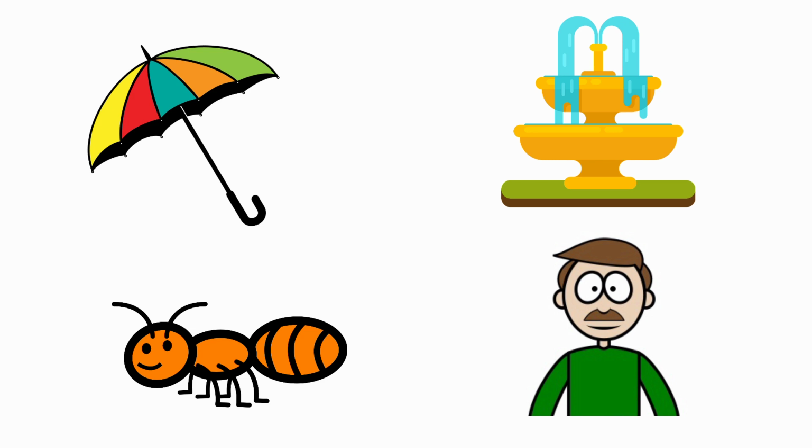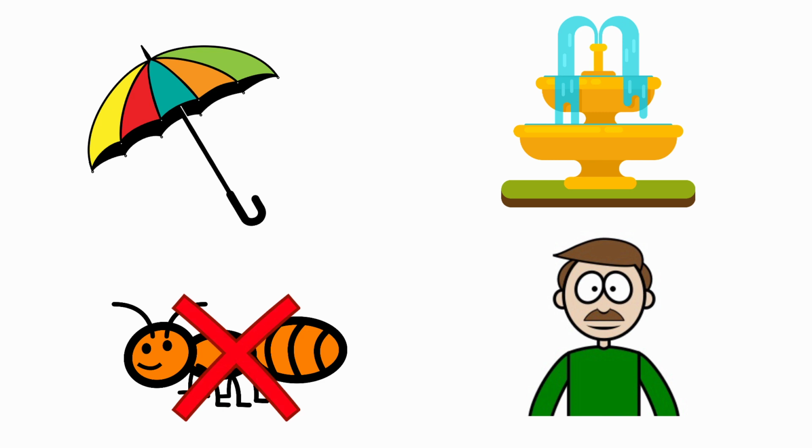Next one, ant. The beginning sound of the picture ant is A. And the sound of the letter U is A. The sound of the letter U and the beginning sound of the picture ant are different. So, we are going to put a cross for the picture ant.